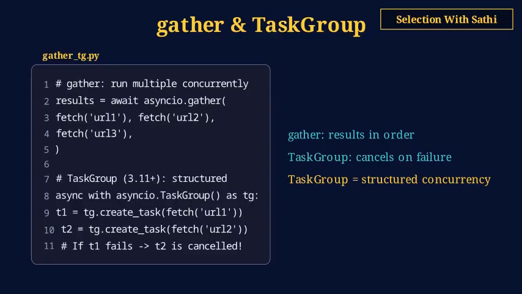Python 3.11 introduced TaskGroup for structured concurrency. With async with TaskGroup() as tg, you create tasks with tg.create_task. If any task fails, TaskGroup cancels all remaining tasks, much safer than gather.